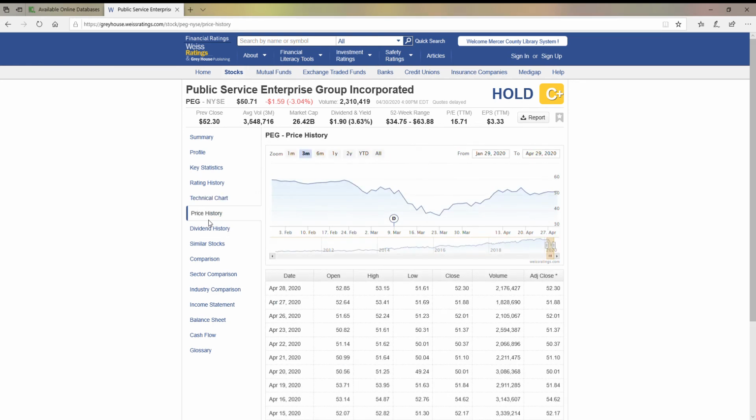The other thing you have available to you is the price history. The price history is usually helpful if you're doing any kind of income tax return and you may have sold a stock on a particular date, or perhaps you bought it on a particular date and you need to know what the price was at the close, because that would be the price you would use in filing for capital gains or capital loss. Up on the top, you can get a full price history range, which we had seen in the previous technical chart area. You could repeat that here.